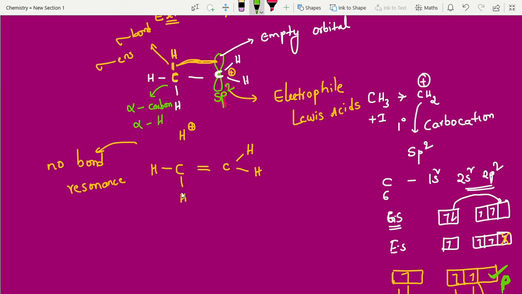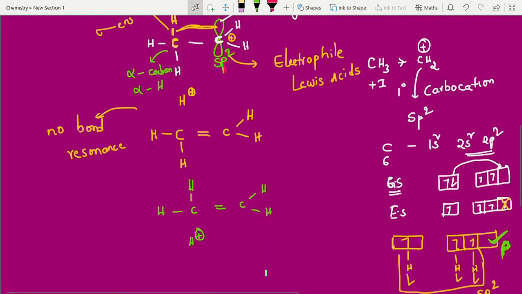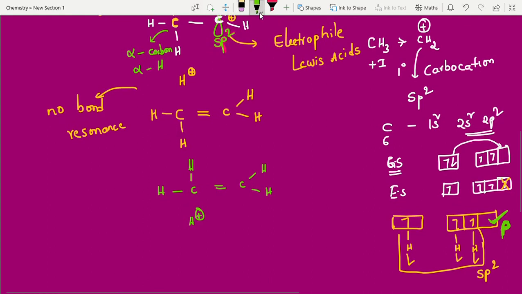Right? Not only this hydrogen, students. You can write this hydrogen also. So look, this hydrogen as it is. Now he is giving. He will get positive charge. Again the same story. Okay, not only this one, even the third hydrogen, this one also gives. So finally, however many alpha hydrogens there are, that many hyperconjugation structures will come.